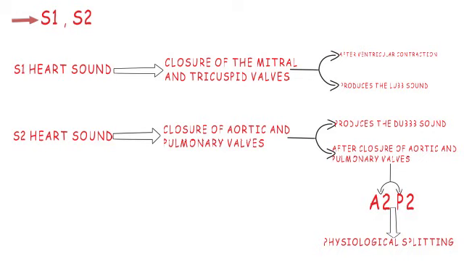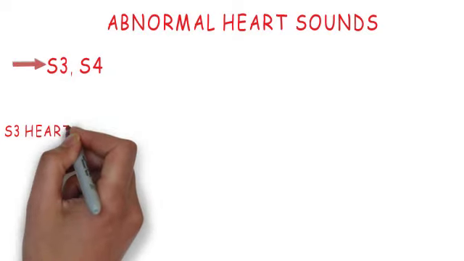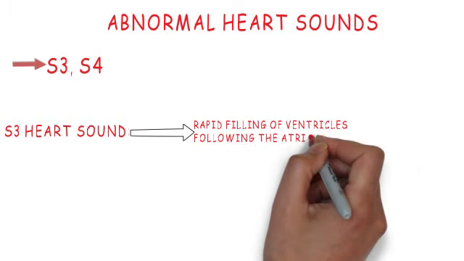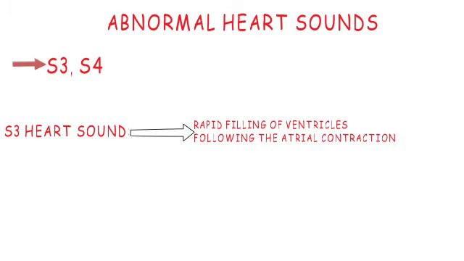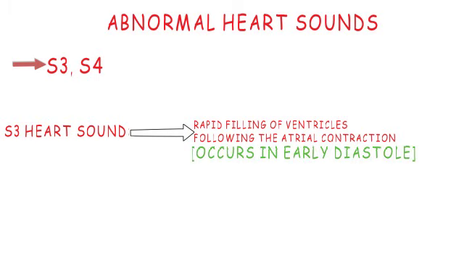In the second part, we will cover the abnormal heart sounds. These include the S3 and the S4 heart sound. Let's talk about the S3 heart sound first. See guys, S3 heart sound is not present normally, but whenever it is present, it is due to the rapid filling of the ventricles following the atrial contraction, and it occurs in the early diastole. But again, it may be a normal finding in the young and the children.